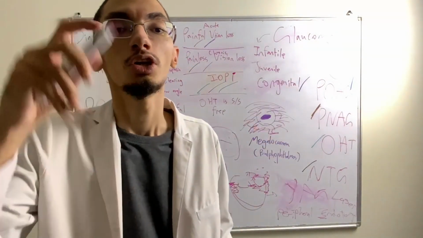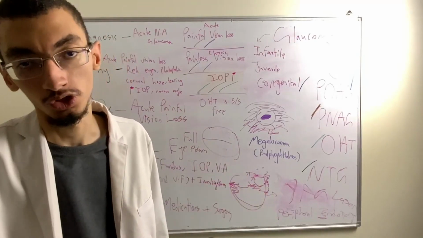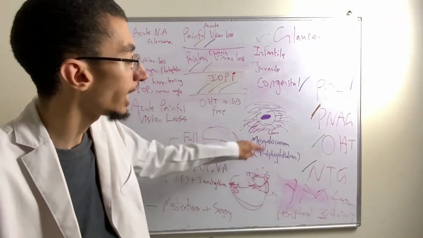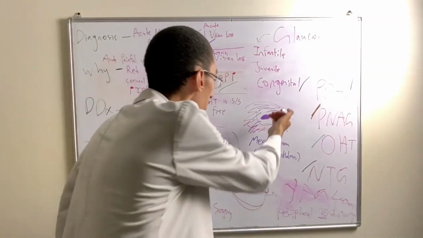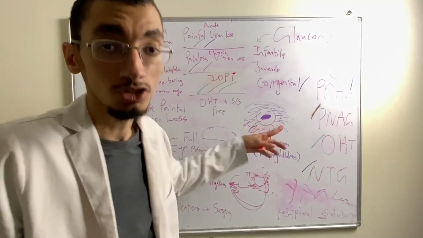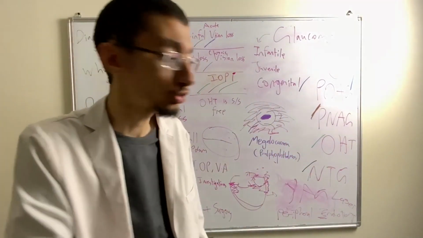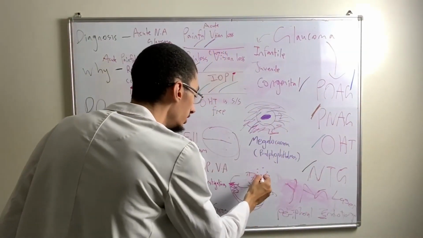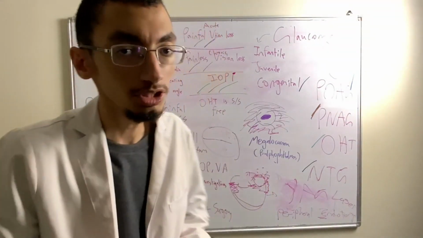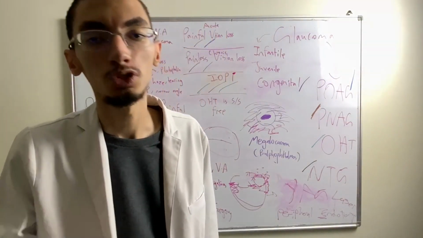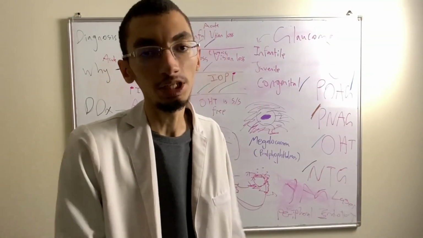And at that point, if you see it in a baby, you have to do surgery. Immediate surgery. You have to do trabeculoplasty. Because here's the thing, what's the point of medication? There is no aqueous humor to be drained. That's the problem with congenital glaucoma, aqueous humor dysgenesis. So we will do surgery to open up holes in the trabecular network, or epithelium to the ciliary body, to allow this aqueous humor to be drained. So do trabeculoplasty, okay? It's immediate.